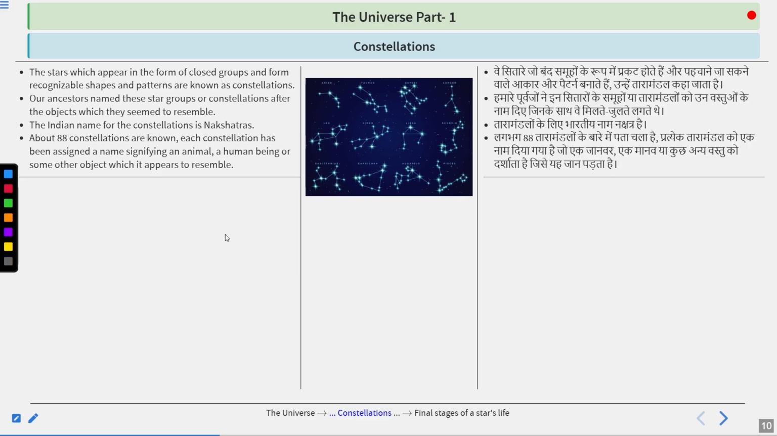About 88 constellations are known. Each constellation has been assigned a name signifying an animal, a human being, or some other object which it appears to resemble. So if we talk about the shapes, patterns, and sizes that we could see in these constellations, sometimes they signify an animal, sometimes a human being, or sometimes any other object. They do not have any fixed kind of shape, size, or pattern.